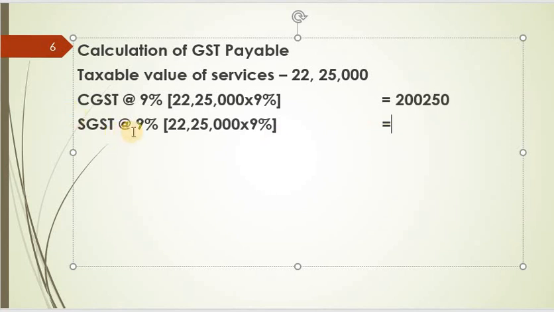SGST also at 9%, 22 lakh 25,000 into 9%, that is again 2 lakh 250. So total taxes, let's total both. Therefore GST payable is 4 lakh 500. Total GST payable is 4 lakh 500. So that's all from this video.